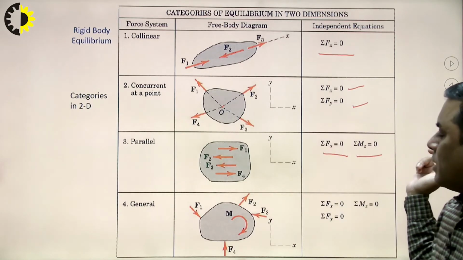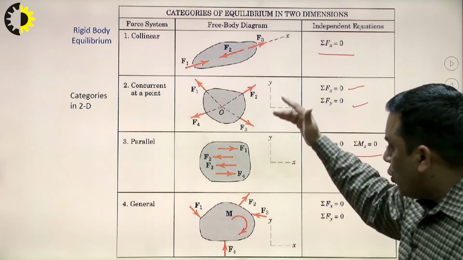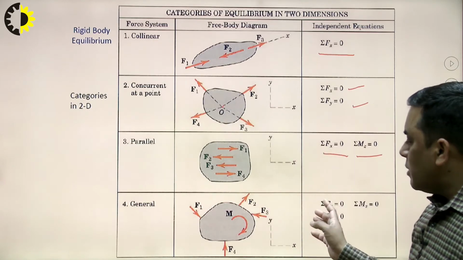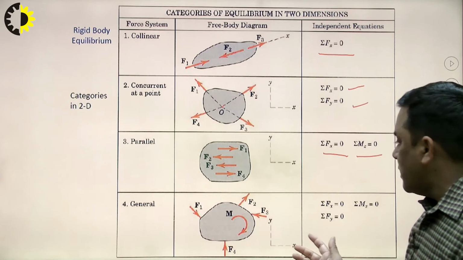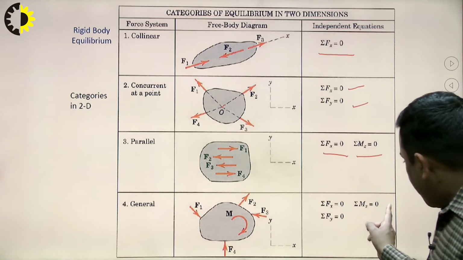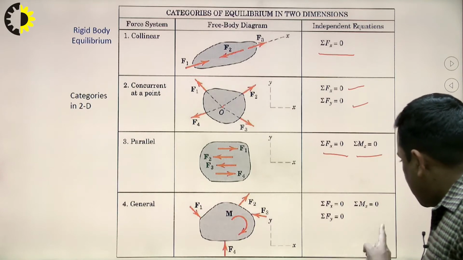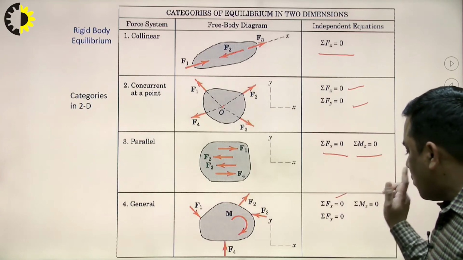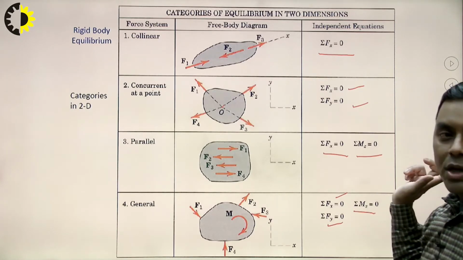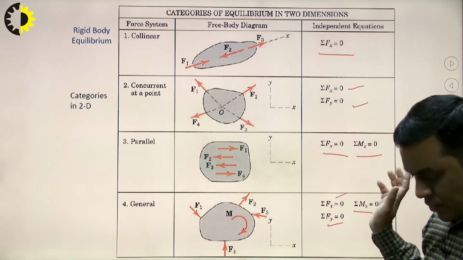In general, by clubbing all these conditions, we can come to the conclusion about what type of force system it is. If it is a two-dimensional force system analysis, then we can manage the problem with these three equations: sigma Fx equal to 0, sigma Fy equal to 0 and sigma Mz equal to 0. So these three equations are sufficient.